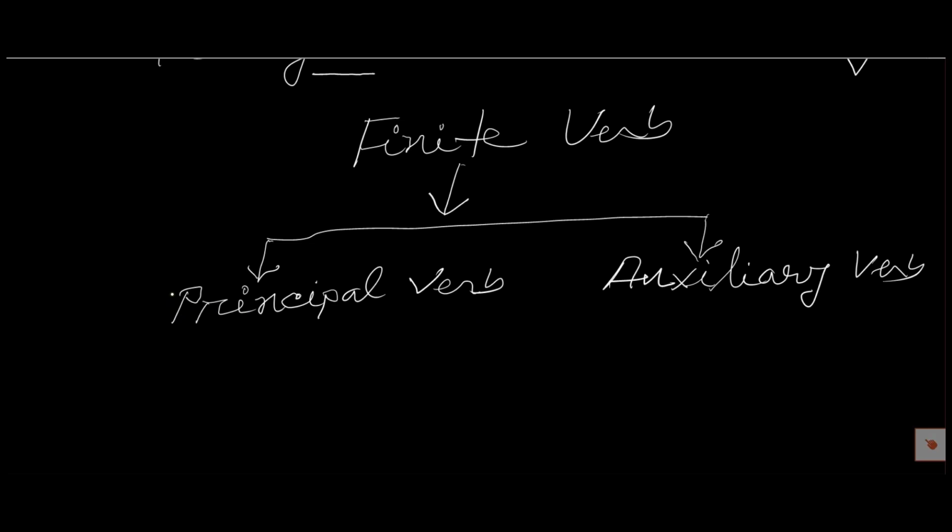Principal verb is a verb that shows the action or state of being of the subject. And auxiliary verb is a verb that helps the principal verb according to tense, voice, narration, mood. That is called auxiliary verb.